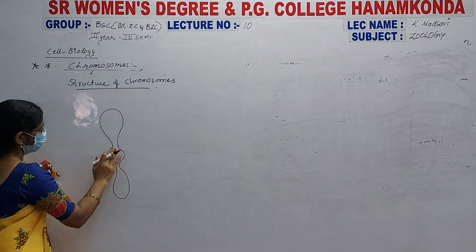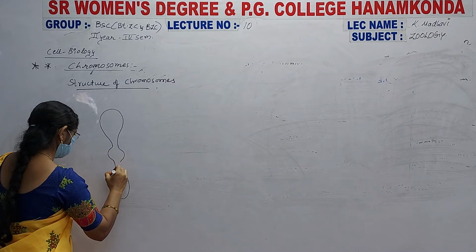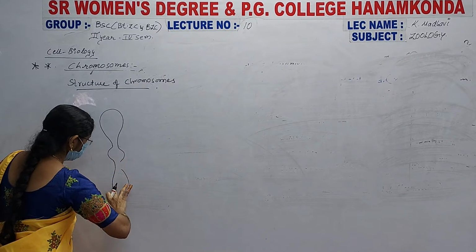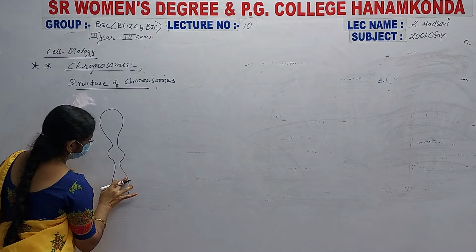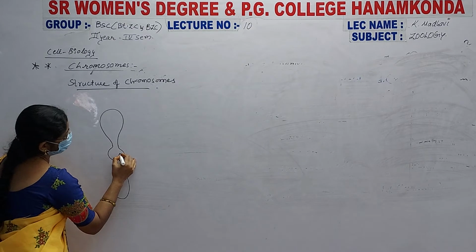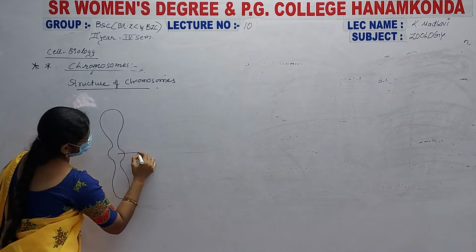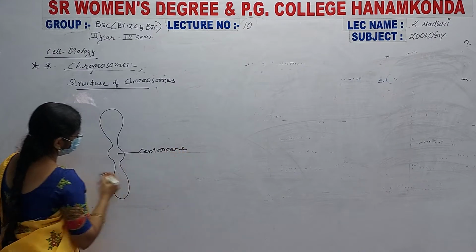These two arms are present: one arising at the top and another at the bottom. This is known as the centromere.